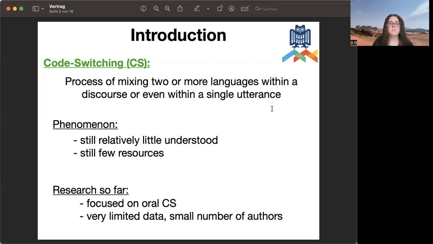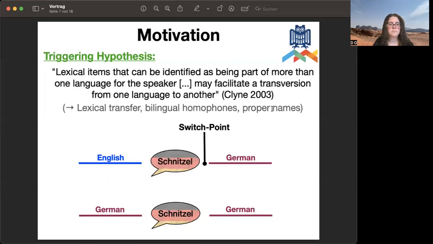So the phenomenon of code switching is still relatively little understood, when and why people code switch, and there are also still very few resources on this. And research so far has focused mainly on oral code switching and with very limited data of a small amount of authors. And we are going to focus on spontaneous written code switching in internet domains.